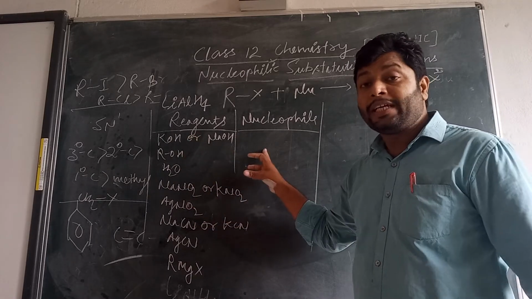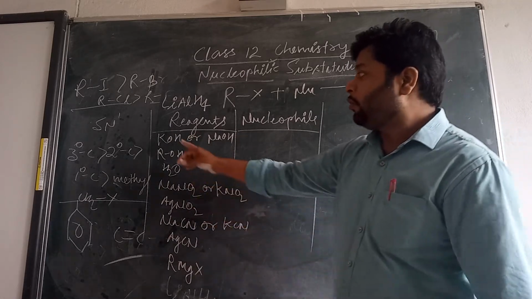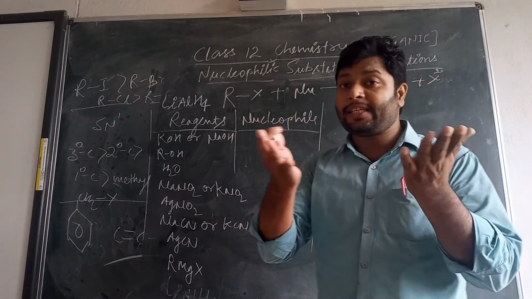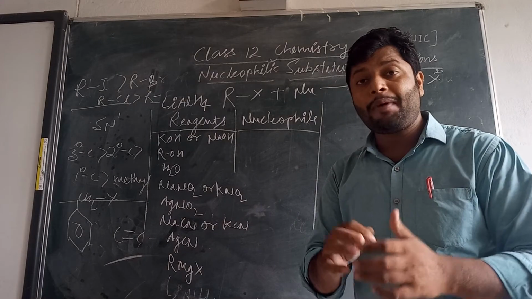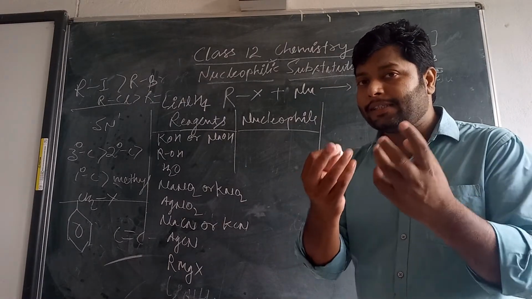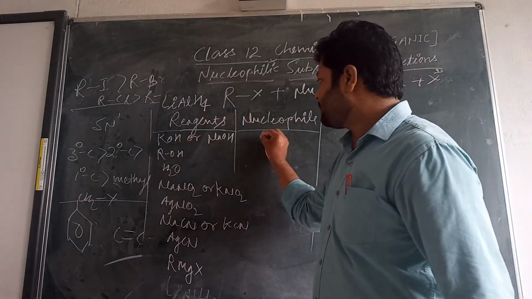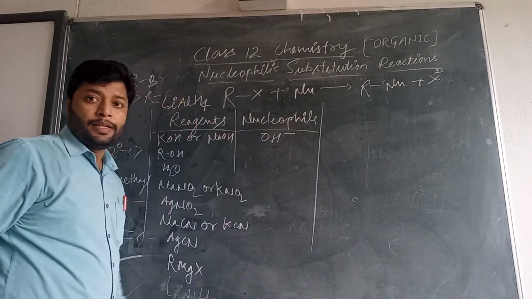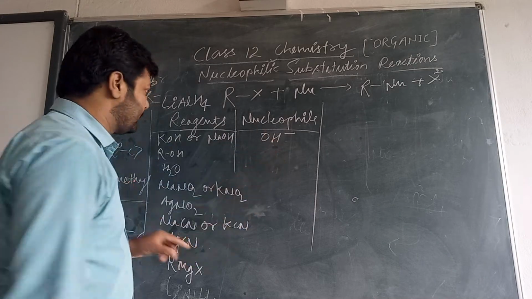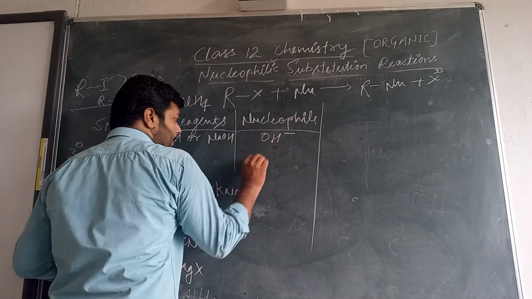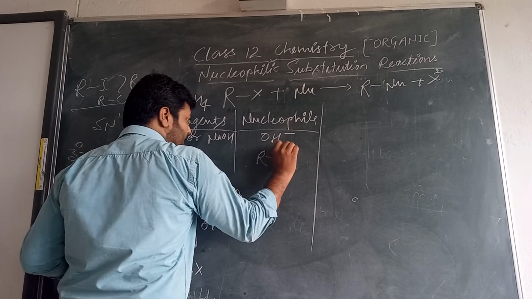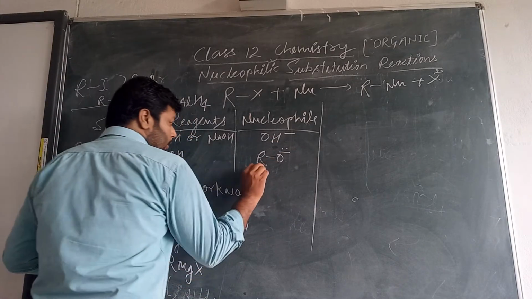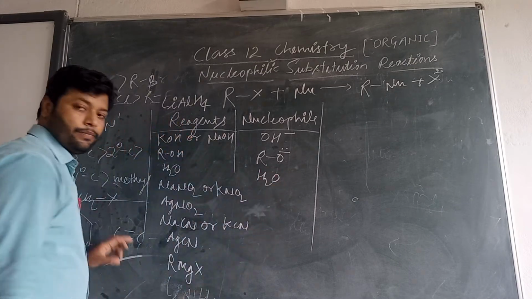They will produce nucleophiles. Whenever ionic bonds are there, they dissociate easily in the solution and form nucleophilic ions. Like OH minus, the nucleophile will be OH minus. In alcohol, there will be RO minus, from the dissociation of hydrogen. Water doesn't dissociate, so the whole water molecule will be the nucleophile.